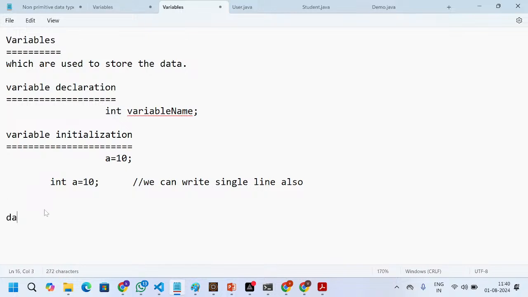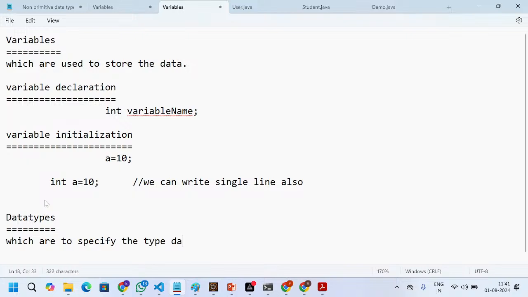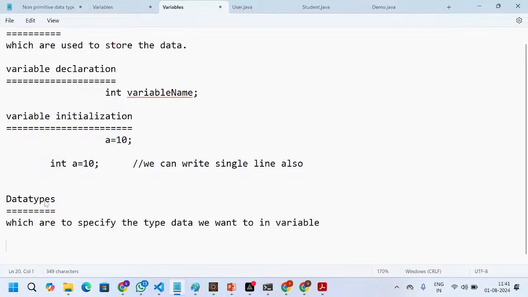Next, an important point is data types. What is the purpose of data types? Data types are used to specify the type of data we want to store in a variable.